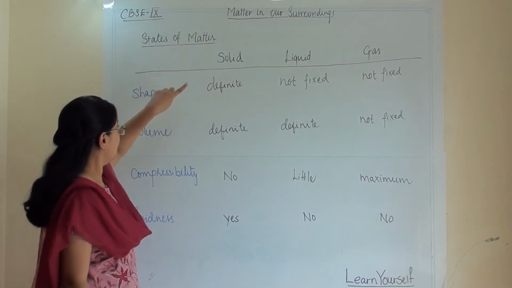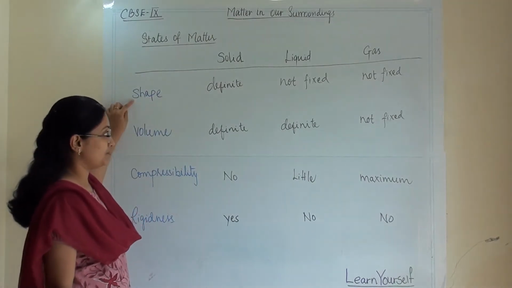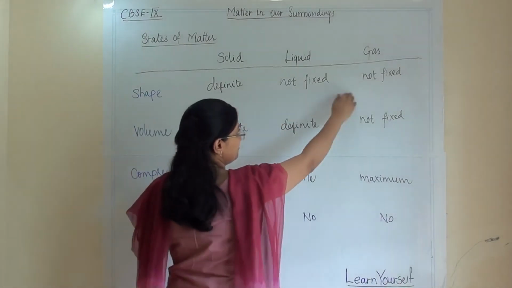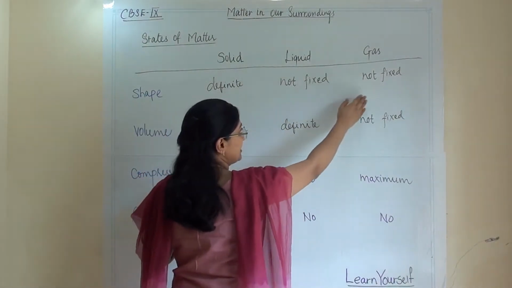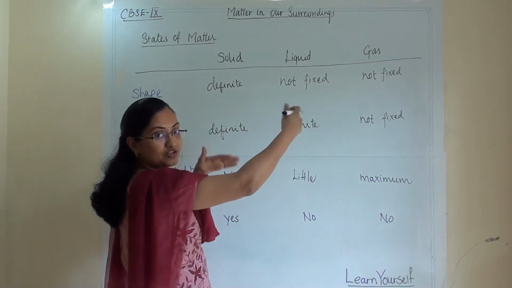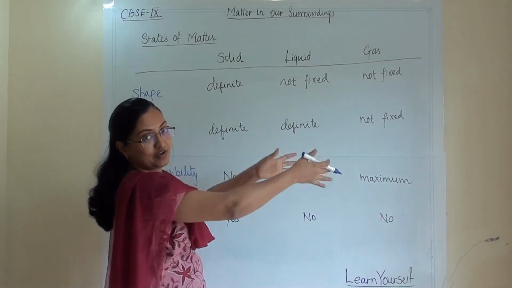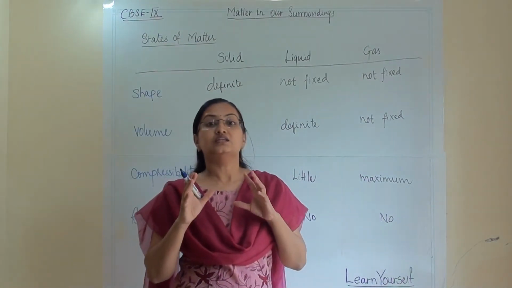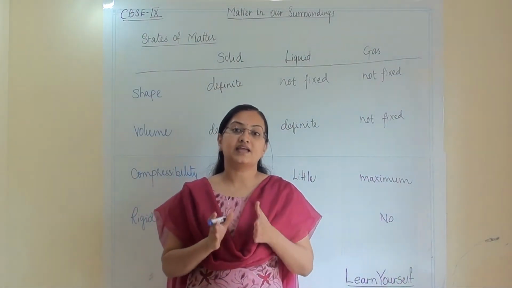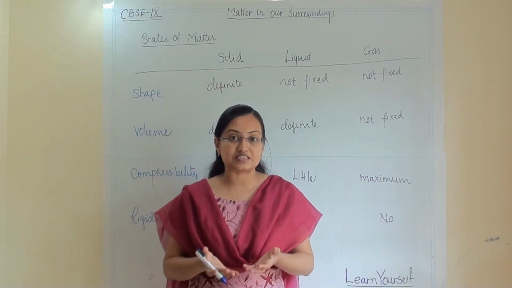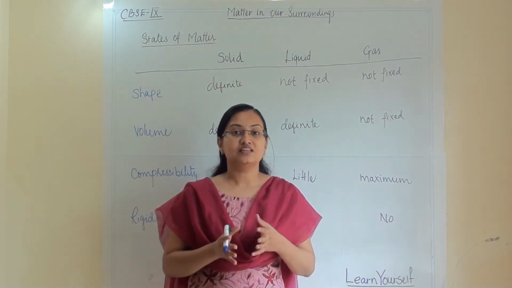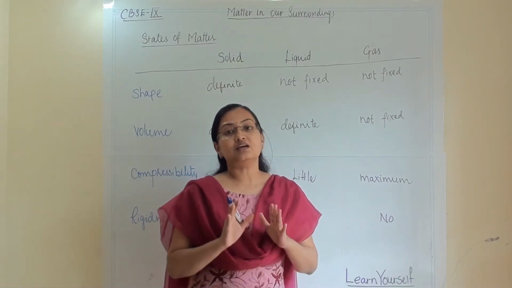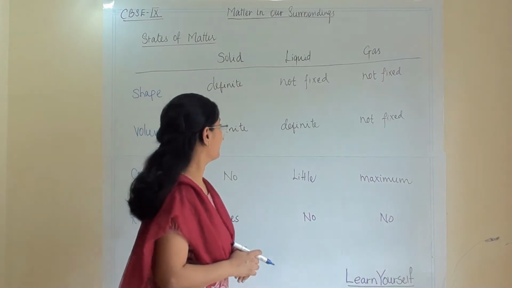So, when we are talking about shape, I am going to take the shape first for the solid, liquid and gas. So we will get a comparison also, that why solid is like this, why liquid is like this. If you have any doubt regarding the structure of solid, liquid and gas, their interparticle space, their force of attraction, then please do check my previous video and the link has been given in the description.